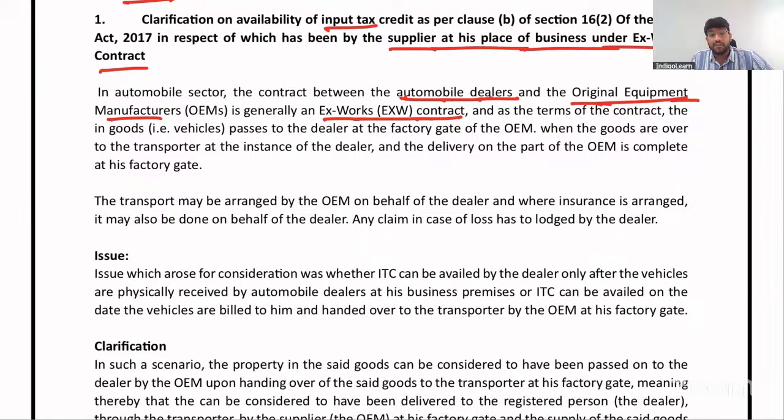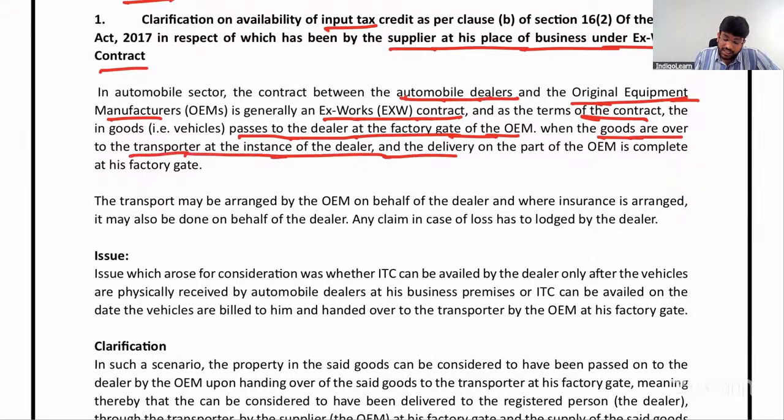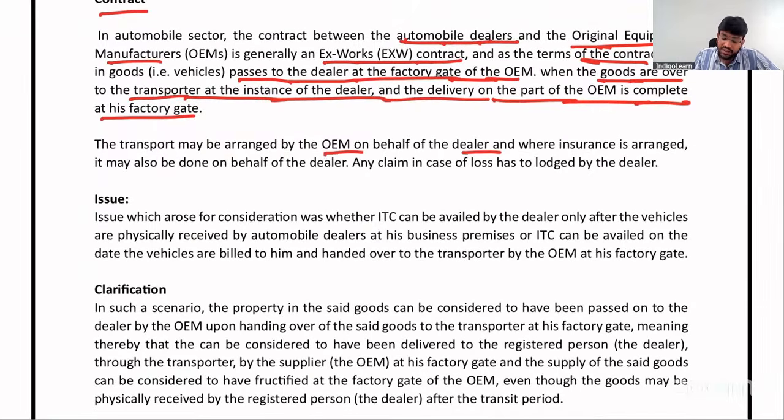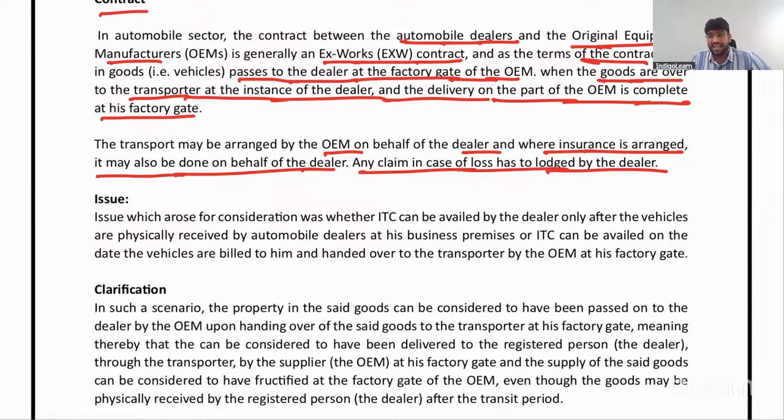Ex-works contract means we will go and pick up the goods. And as the terms of the contract, the goods, the vehicle, passes to dealer at the factory gate itself. That means at the factory gate of manufacturer only the ownership is passed. That's called ex-factory basis. When the goods are handed over to the transporter, at the instance of the dealer, the delivery on the part of OEM is completed at his factory gate only. The transport may be arranged by the OEM on behalf of dealer, and where insurance is arranged, it may also be done on behalf of dealer. Any claim in case of loss has to be lodged by dealer because the rights and ownership is already passed on to dealer.